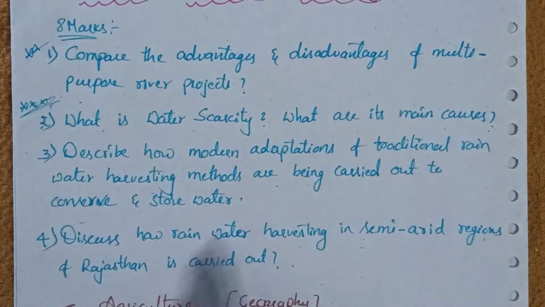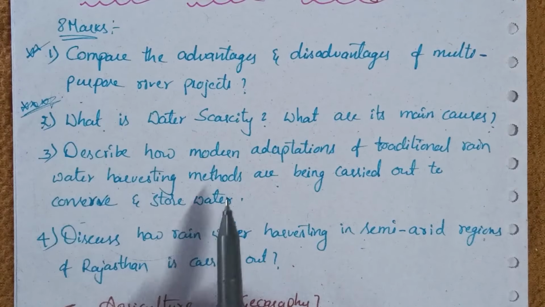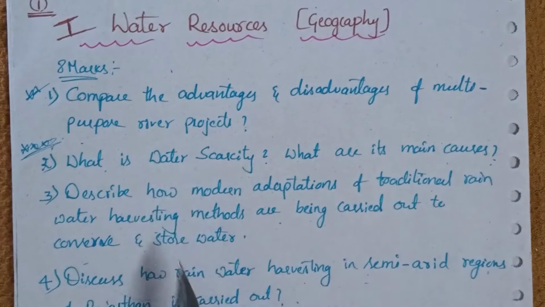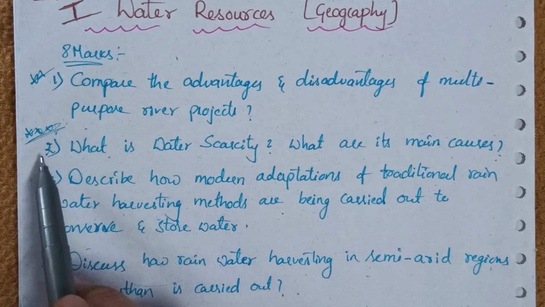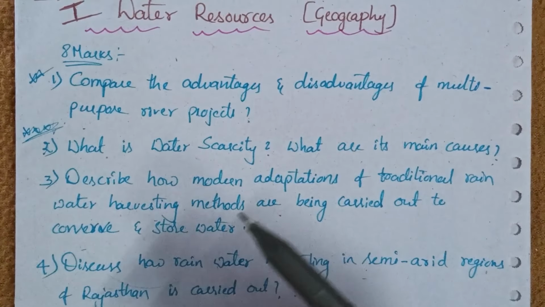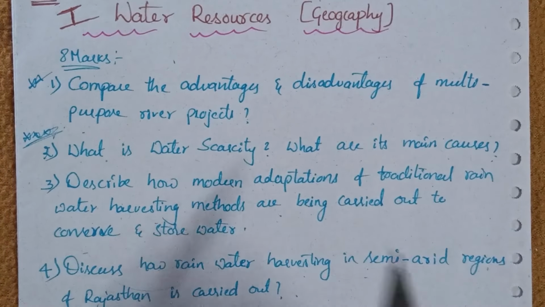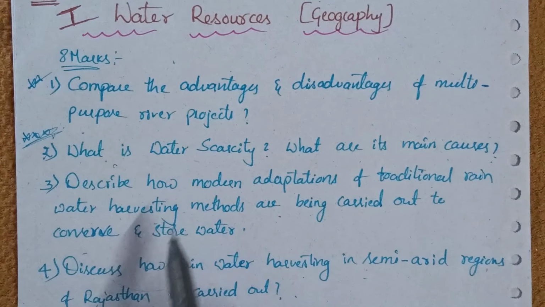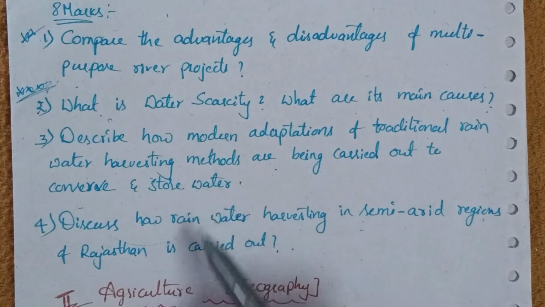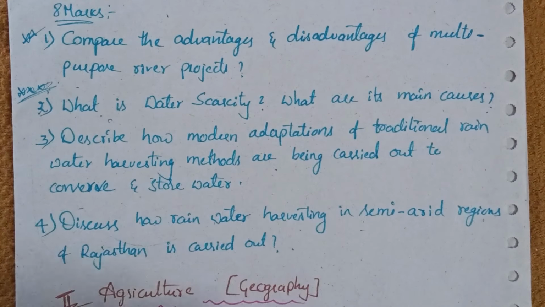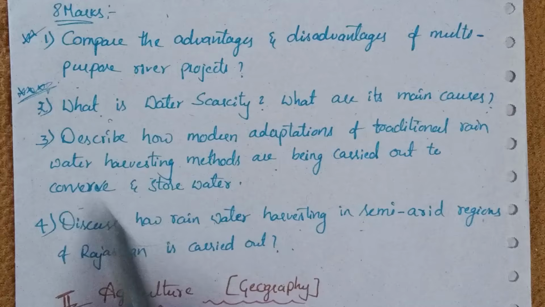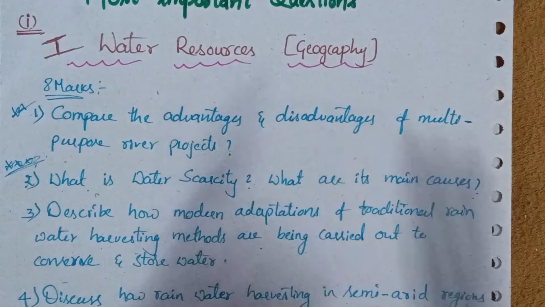Actually these 4 questions are the most important from this chapter, but within them I am marking which ones are highly recommended. So first go through these 2, then you have to learn these 2 also. Don't skip them. In total there are 4 questions from water resources.